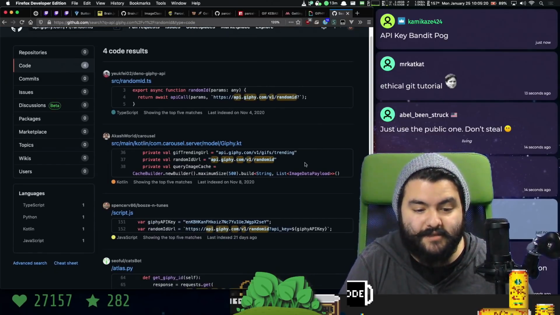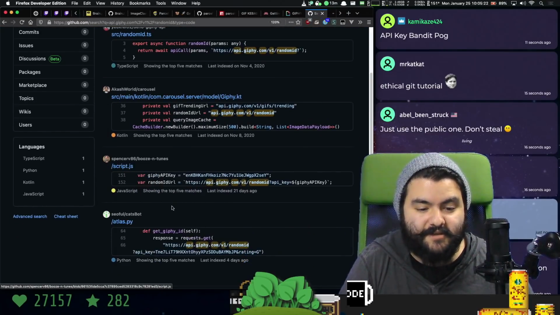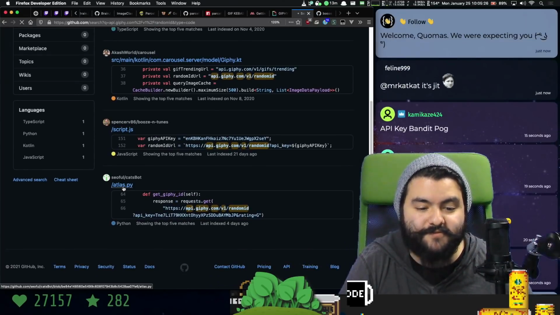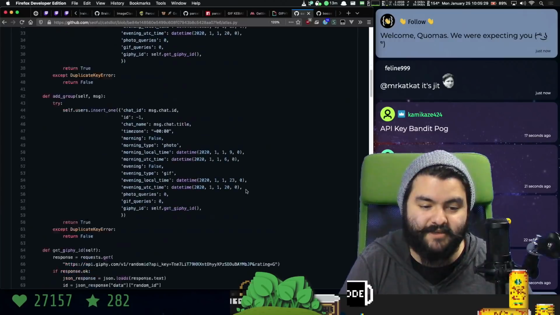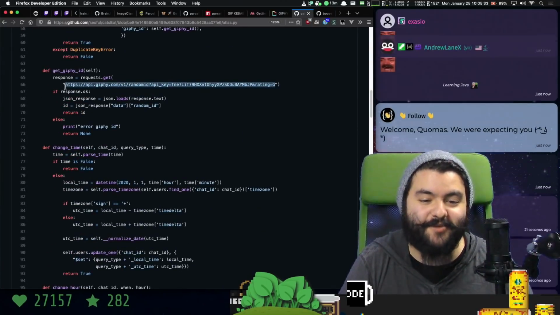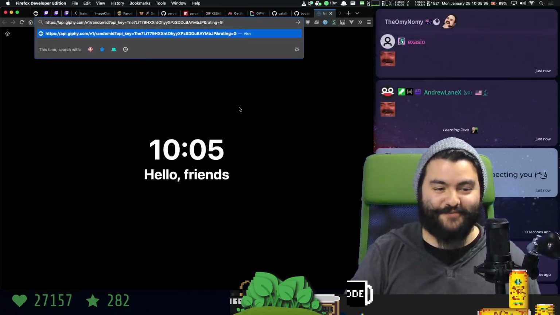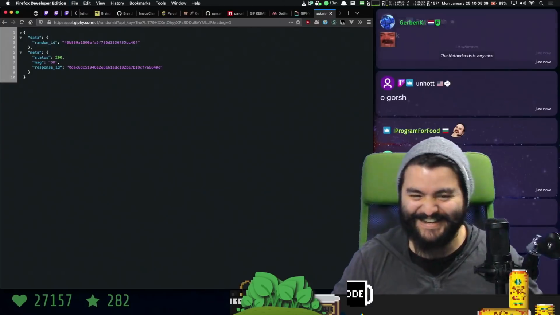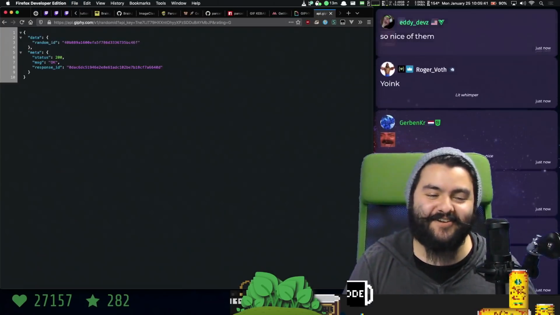Like this. This person, yeah, look at that. There's a nice little API key from Soulful, published 4 days ago. Thank you, Soulful, for your API key. Oh, nice. And they also included a rating of G, so that's great. So if we do this, it works. It works. Don't put your API keys on GitHub, friends.